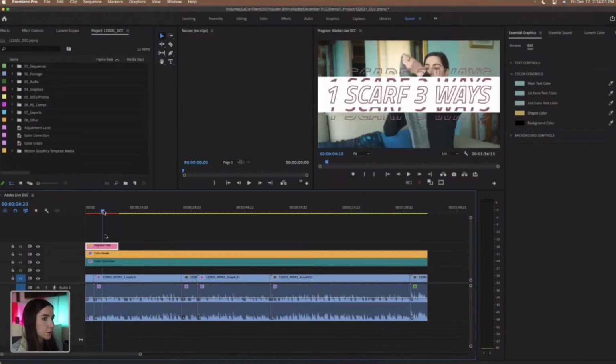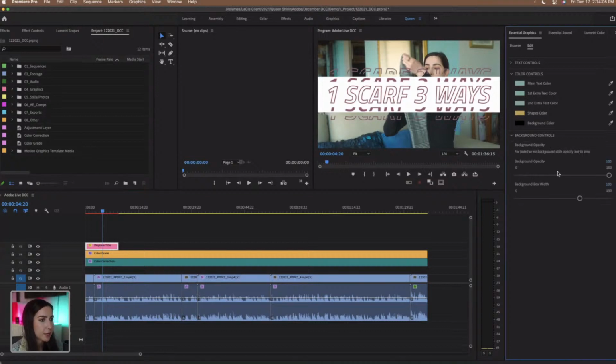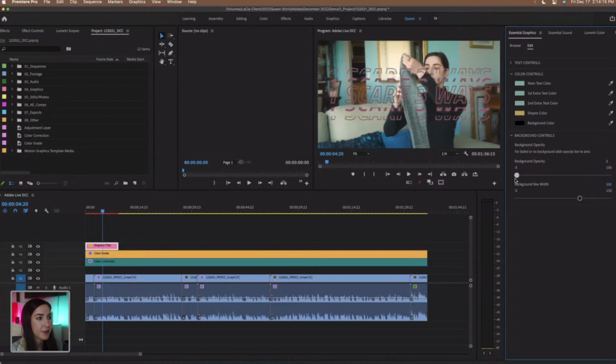Cute! So let's go to background controls. Now the last option that we have here is our opacity and background box width. So if I bring down the background opacity, you will see that background color that I have is beginning to fade out. So if you want this to be set to, I don't know, let's do like a 10, that's a way to be able to see what is going on in the video behind the text.